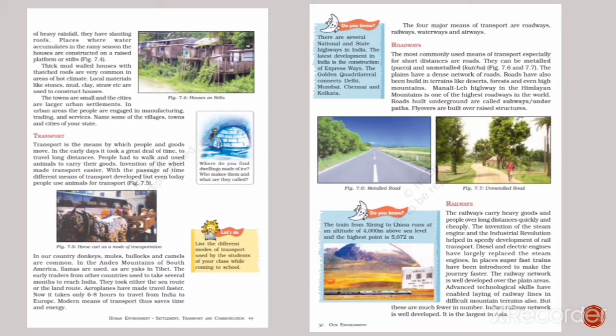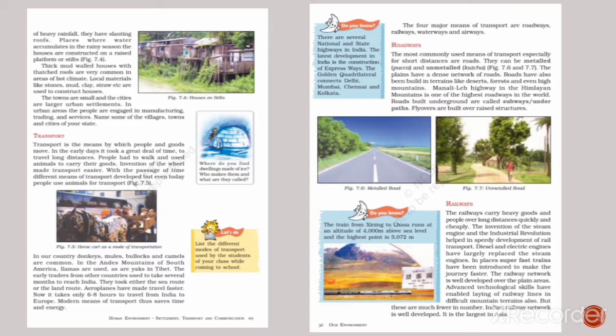In India, donkeys, mules, bullocks, and camels are common. In the Andes Mountains of South America, llamas are used. In Tibet, yaks are used. The four major means of transport are roadways, railways, waterways, and airways.